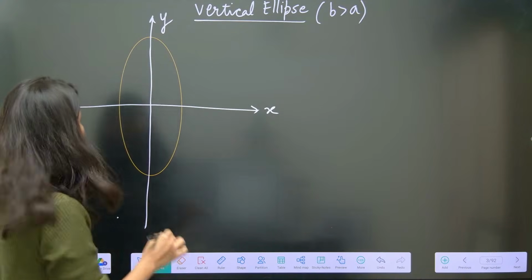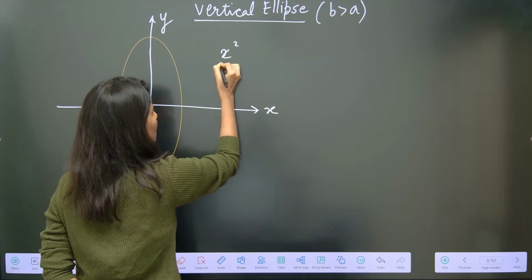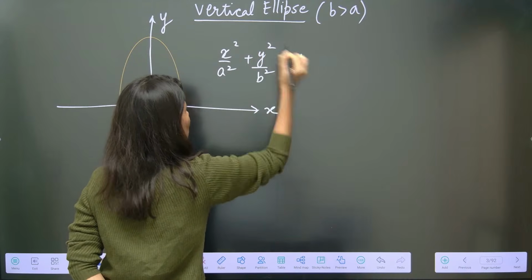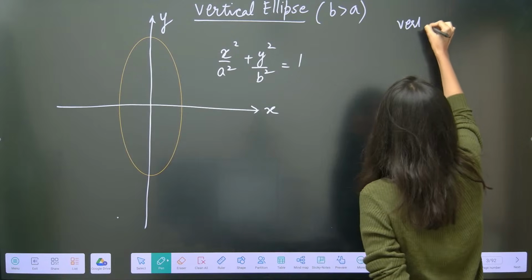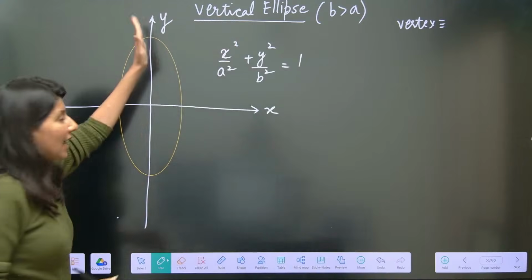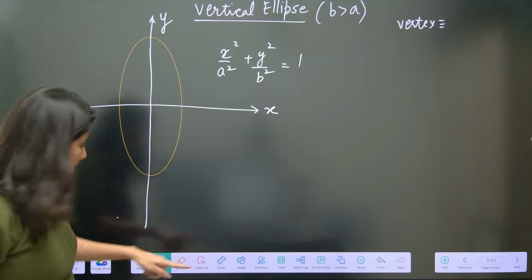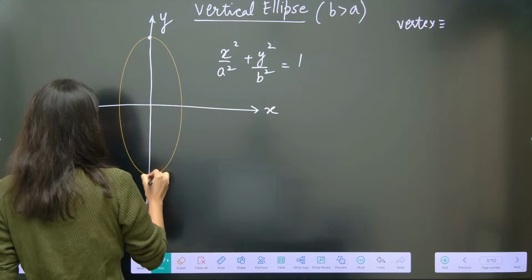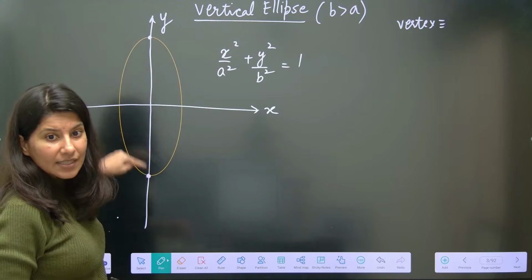Now, understand what is happening over here. Again, the equation is x square by a square plus y square by b square equals 1. Correct? First of all, tell me the vertex. So, now this one is your major axis. Major axis is this. Minor axis is this. This time, this is your vertex.